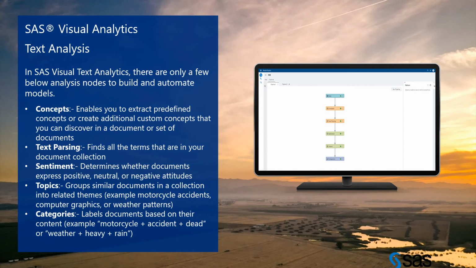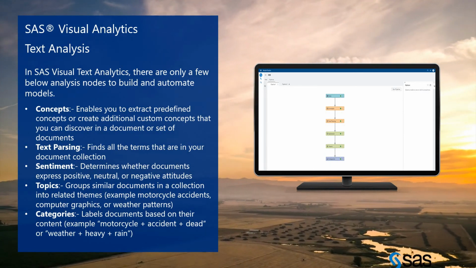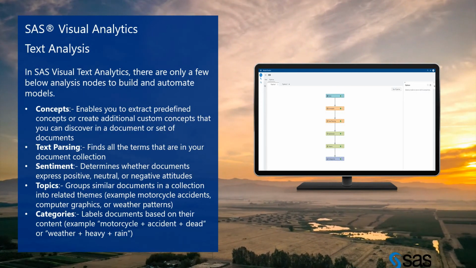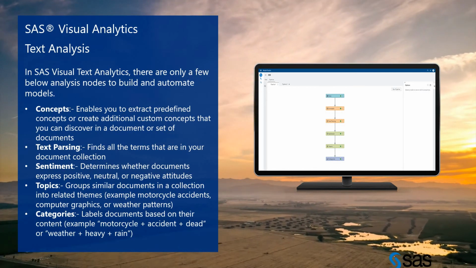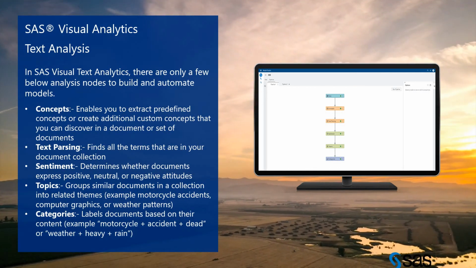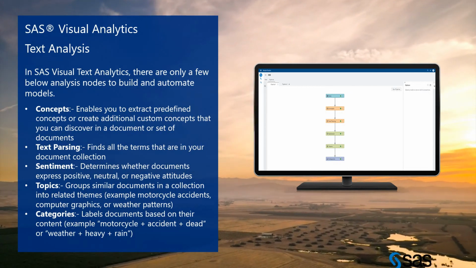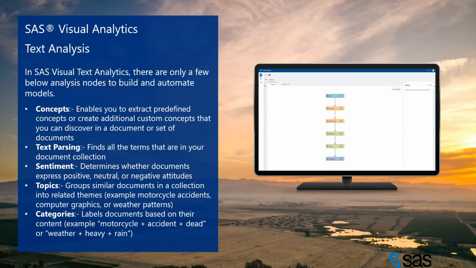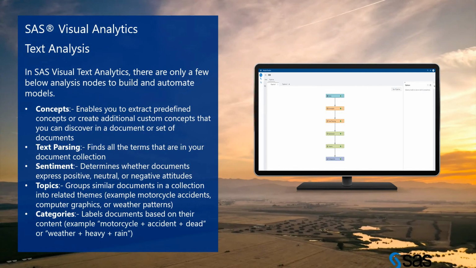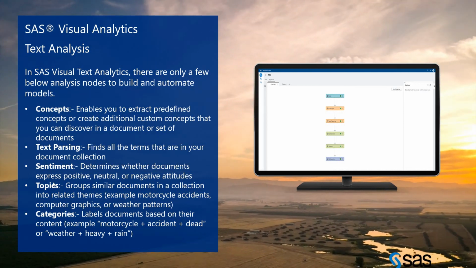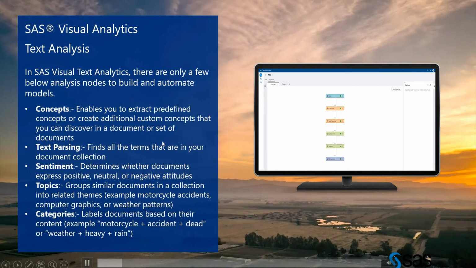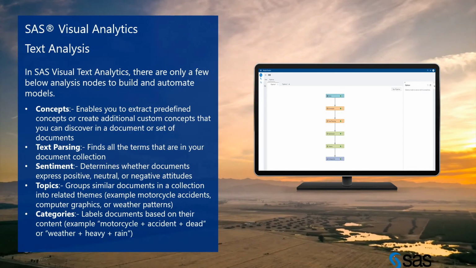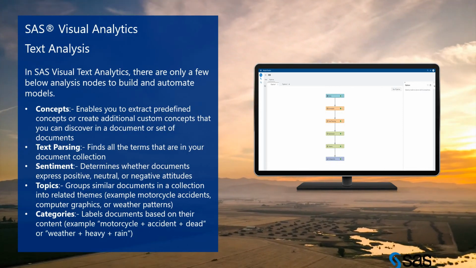Then we have text parsing. Text parsing finds all the terms that are in your document collection. Whatever the document collection, it will find all the terms. Then we have sentiment. Sentiment determines whether the document expresses positive, neutral, or negative attitudes.